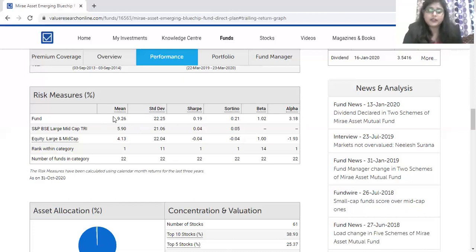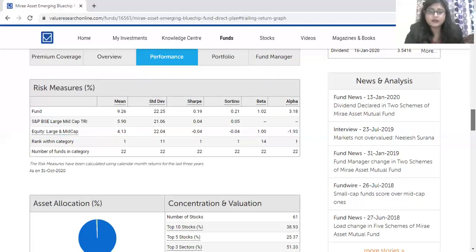So if we look at the mean, the standard deviation, Sharpe ratio, Sortino, beta and alpha, this fund, as a combination of equity, debt and cash equivalent, is really performing great in comparison to the market index, that is S&P BSE Large and Mid Cap, plus the equity large and mid cap individual performance fund.